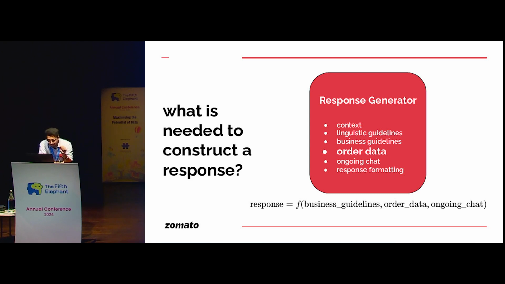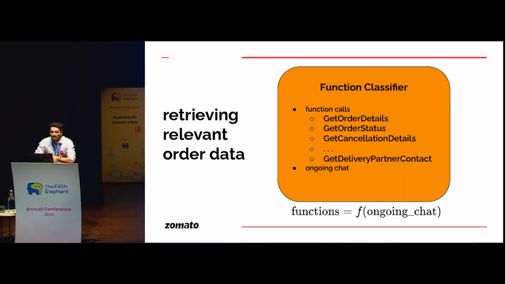This idea is clear, right? How can we filter it? How did we do it at Zomato? We designed a function classification prompt. I think people are quite familiar with this idea. We did it before OpenAI introduced function calling. As you can see, some of the functions are get order details and get order status. Get order status will fetch you an API response regarding the ETA, whether there is any delay, or the current state of the order, etc.